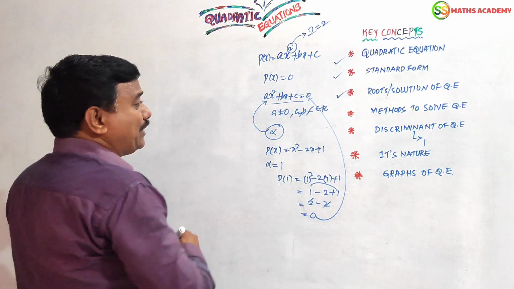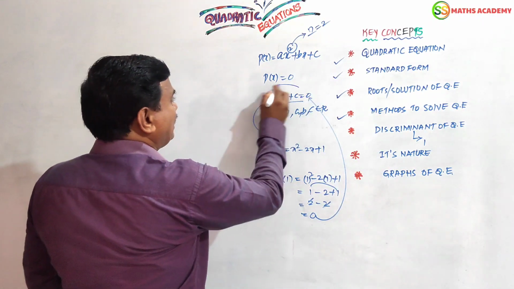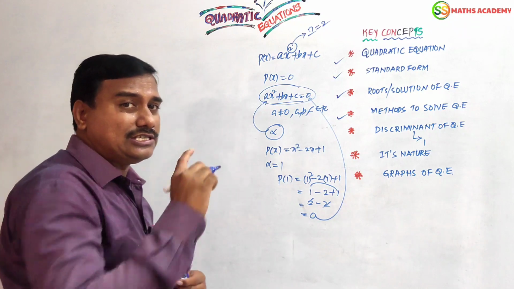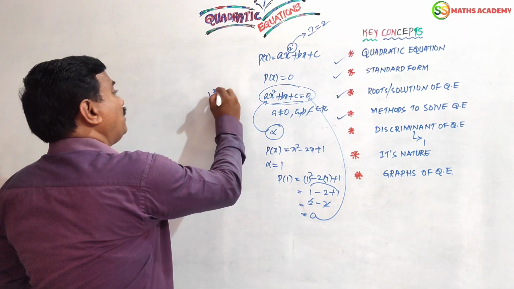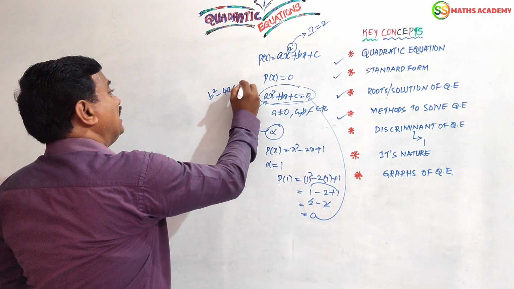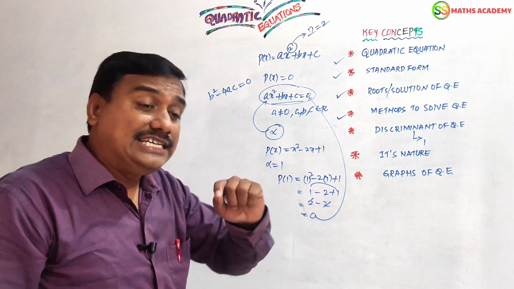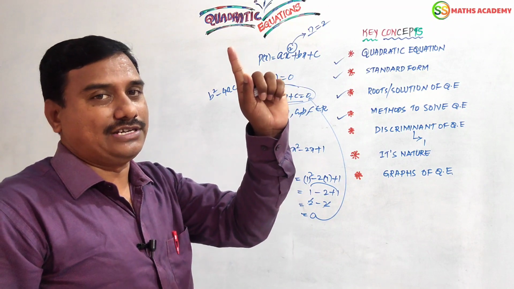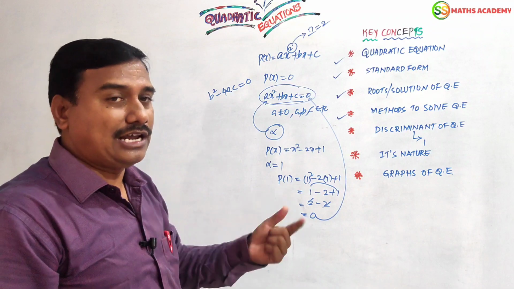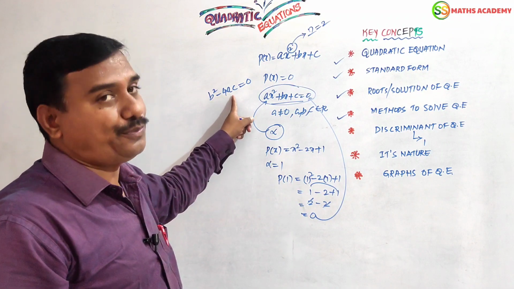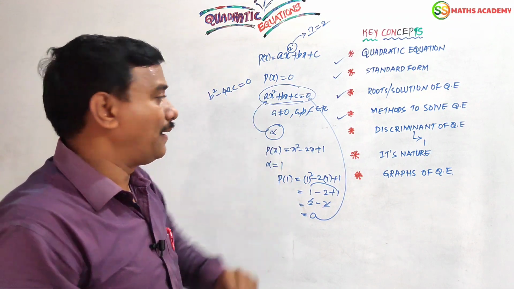And what is the discriminant? For example, ax square plus bx plus c equals 0 is the general form of a quadratic equation. It has one discriminant, that is nothing but b square minus 4ac. This is called the discriminant of every quadratic equation. In terms of a, b, c, sometimes they give p, q, r also. That time we get q square minus 4pr. Remember, okay, in part B it will be there.